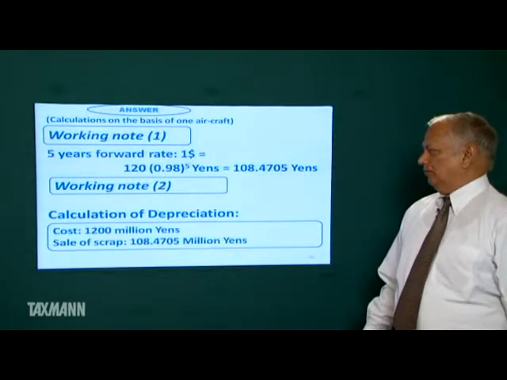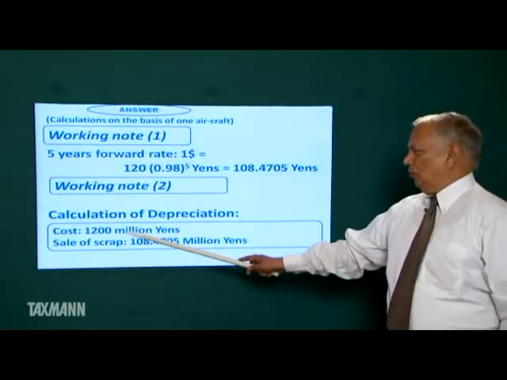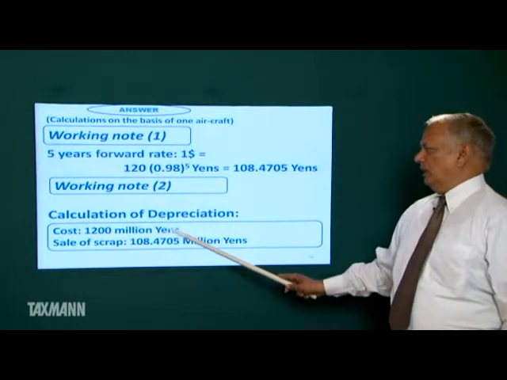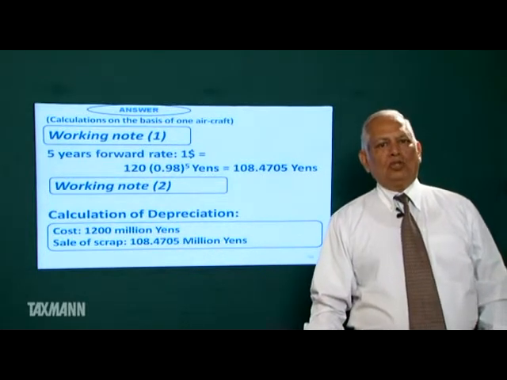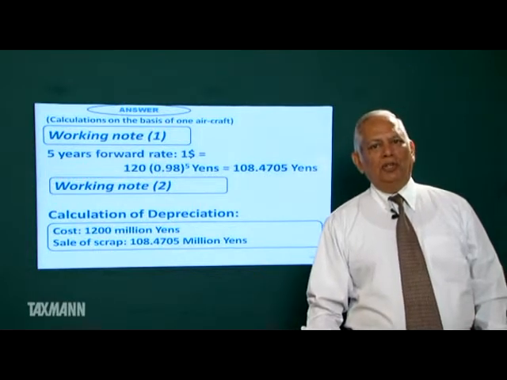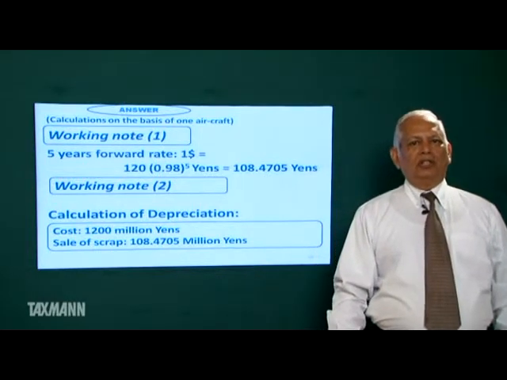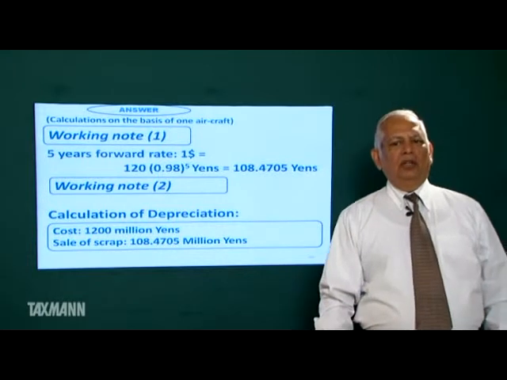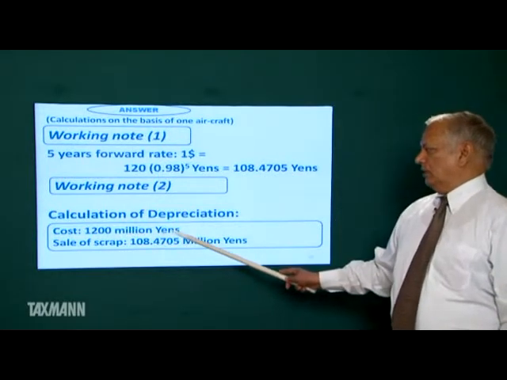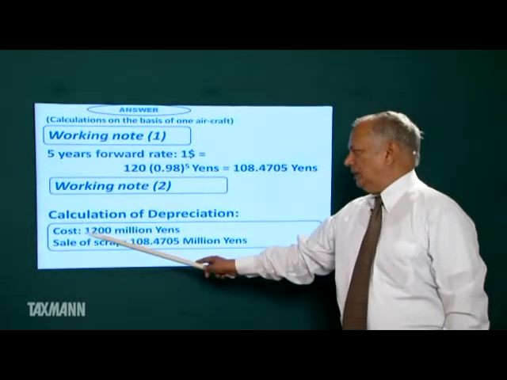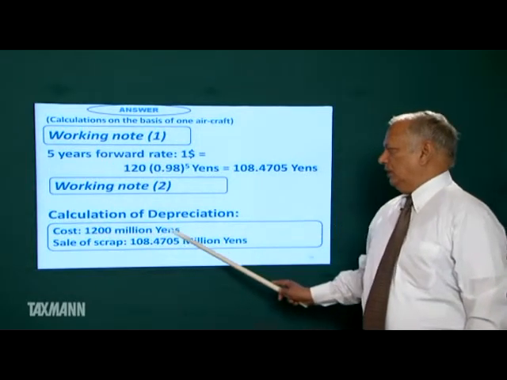Calculation of depreciation. Cost 1,200 million yens. Why? Cost of aircraft is 10 million US dollar. 1 US dollar is equal to 120 yen. So cost of aircraft is equal to 1,200 million yens.